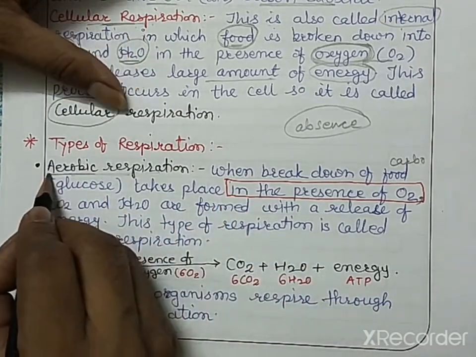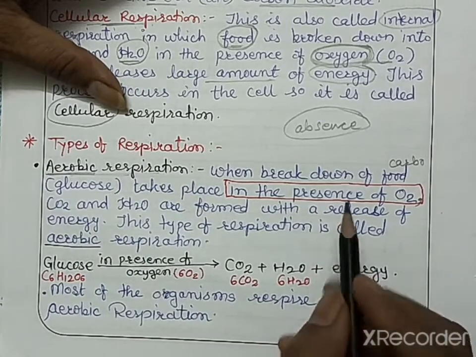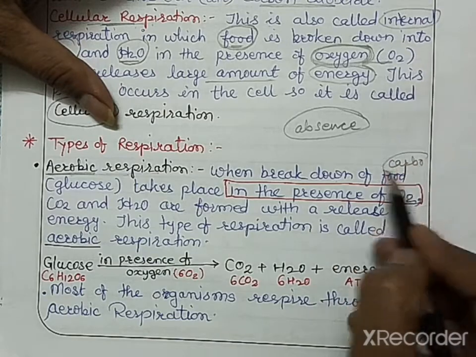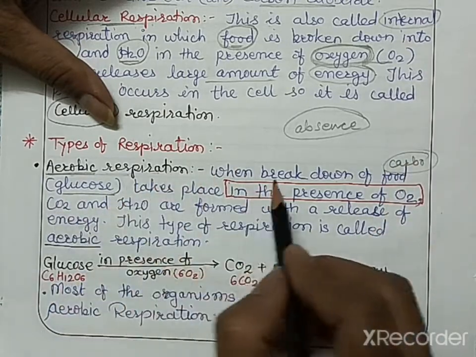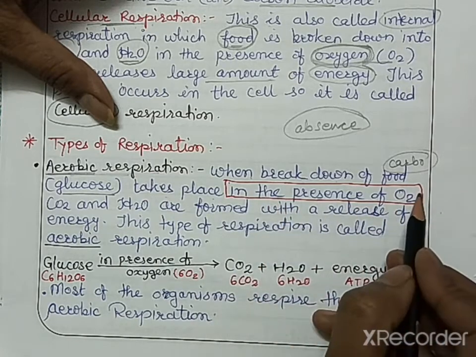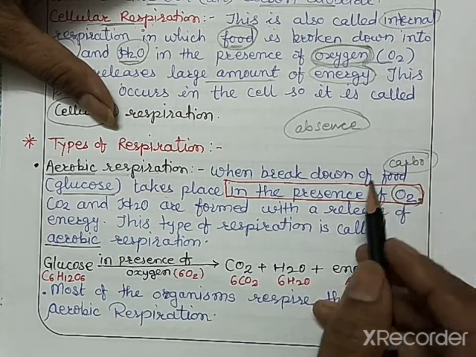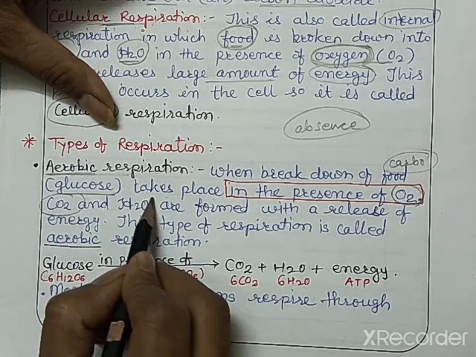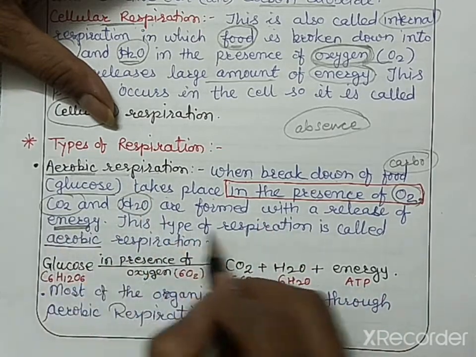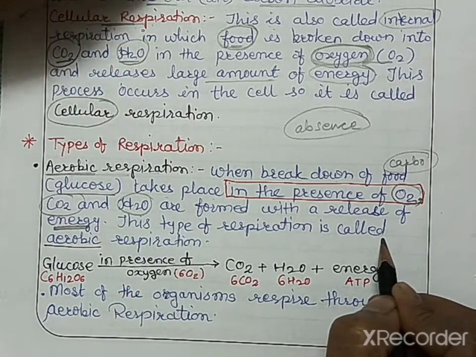First we will discuss aerobic respiration. When the breakdown of food, that is carbohydrates, mainly glucose, takes place in the presence of O2, that is oxygen, and CO2 and H2O are formed with the release of energy, this type of respiration is called aerobic respiration.